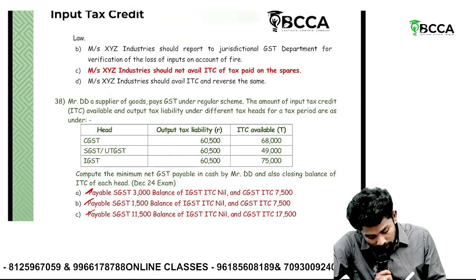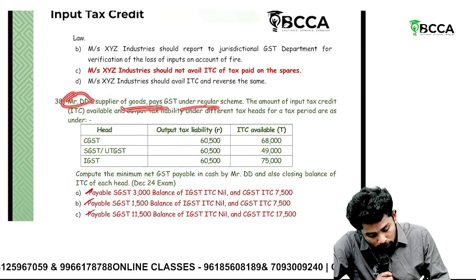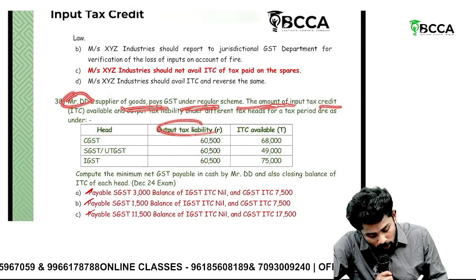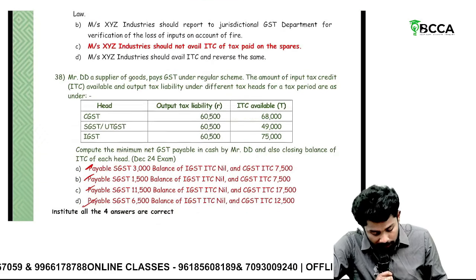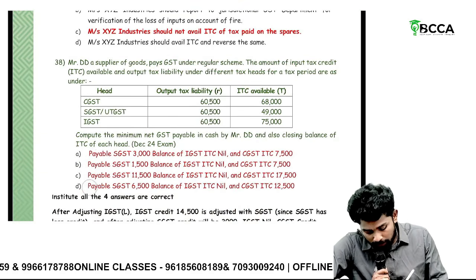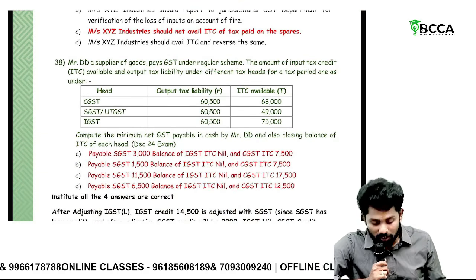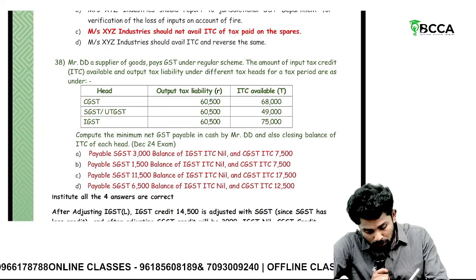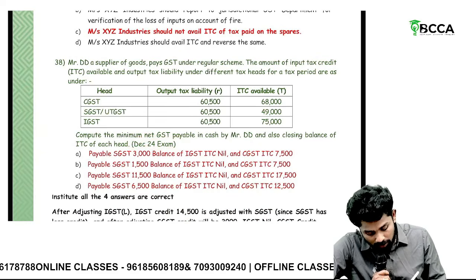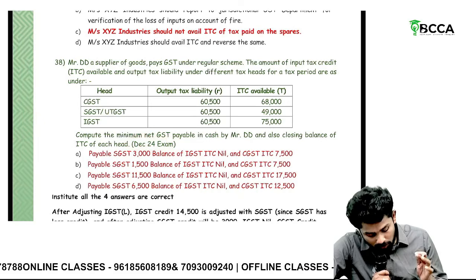Okay. The last one, sir. DD, supplier of goods, pays GST under the regular scheme. He has given his outward tax liability and ITC available. You should calculate. How utterly the institute has done it means each and every option is wrong. How much time students might have wasted for this question actually. December 2024 exam. All these options are wrong only.